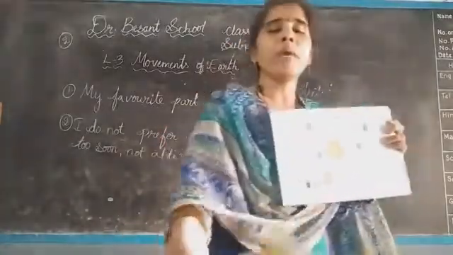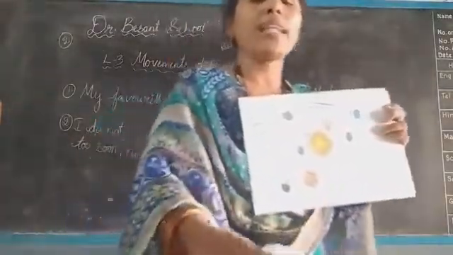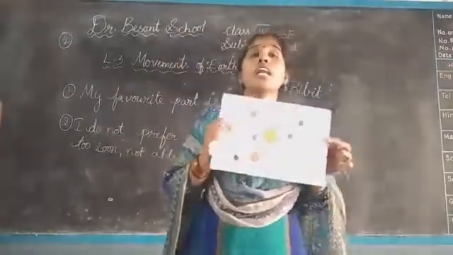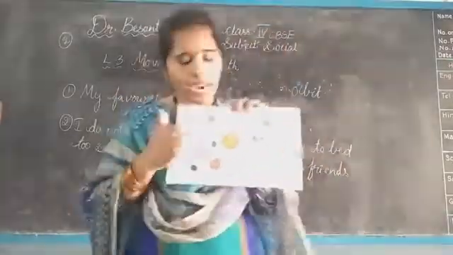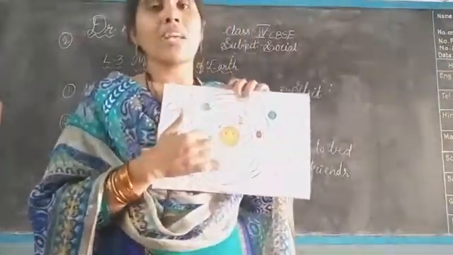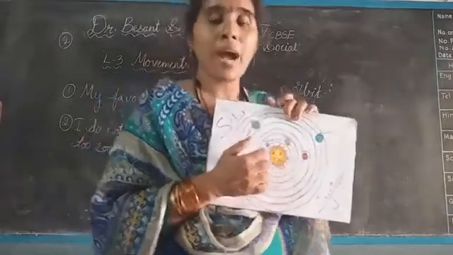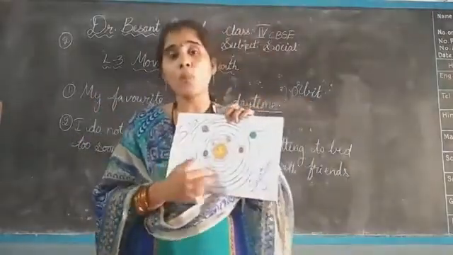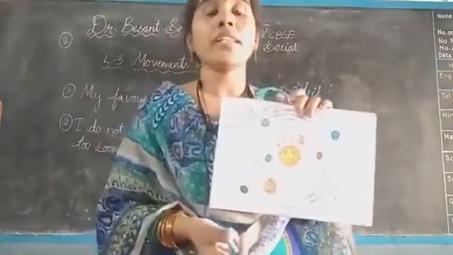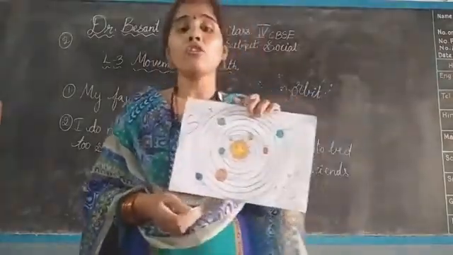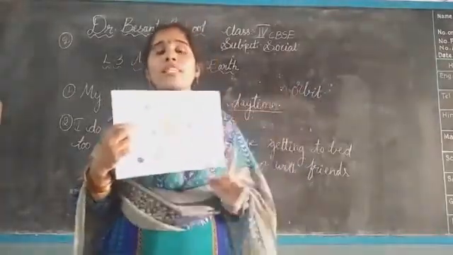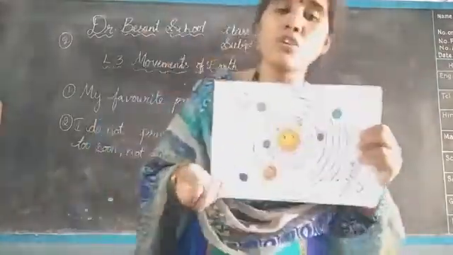Okay, we can call it an orbit. And this movement is called revolution. The Earth moves around the Sun in a fixed path, a fixed orbit. The fixed path is called the orbit, and that movement of Earth around the Sun is called revolution. Okay, children, did you understand? That movement of Earth around the Sun we can call a revolution.